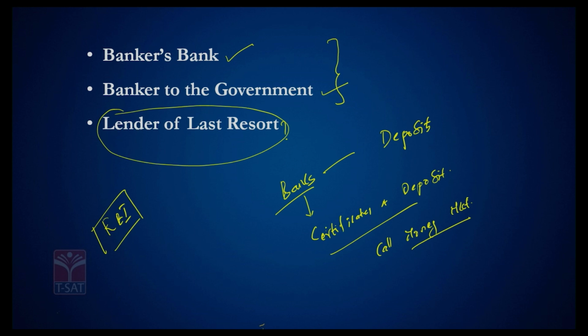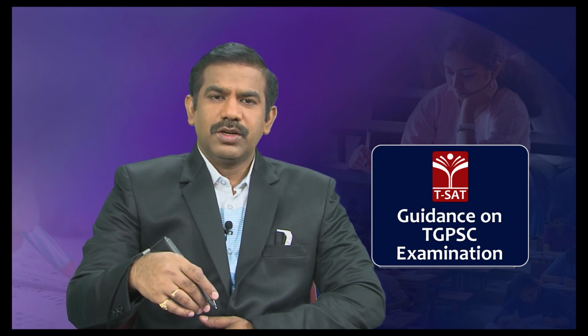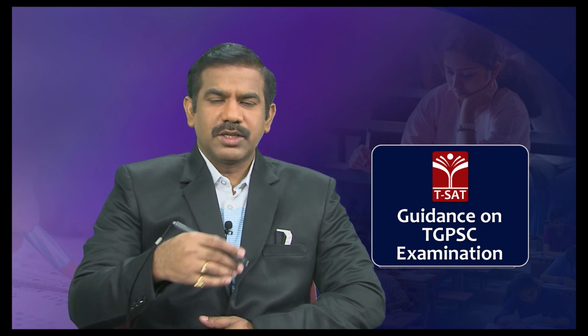So in this session, we discussed the basics: what monetary policy is, how it is formulated, what the objectives of monetary policy are, and what RBI performs and the functions of RBI beyond the responsibility of formulating and reviewing monetary policy. In the next session, we will try to understand how RBI uses various policy instruments, what policy instruments RBI has at its disposal to alter the supply of money, and how in reality these instruments are used by RBI to control the supply of money and achieve the objectives of growth, price stability and exchange rate stability. So that would be our next part of the discussion, monetary policy part 2.